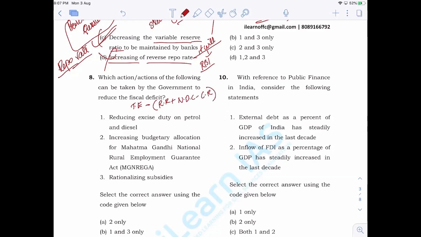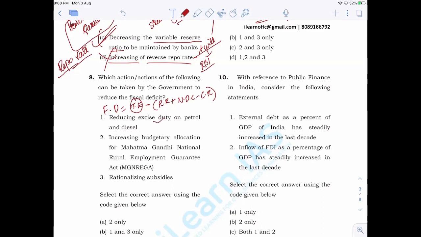So this is the equation, and we'll think from the side of the equation. In order to reduce fiscal deficit, either we have to reduce total expenditure or we have to increase the revenue receipts as well as non-debt creating capital receipts.